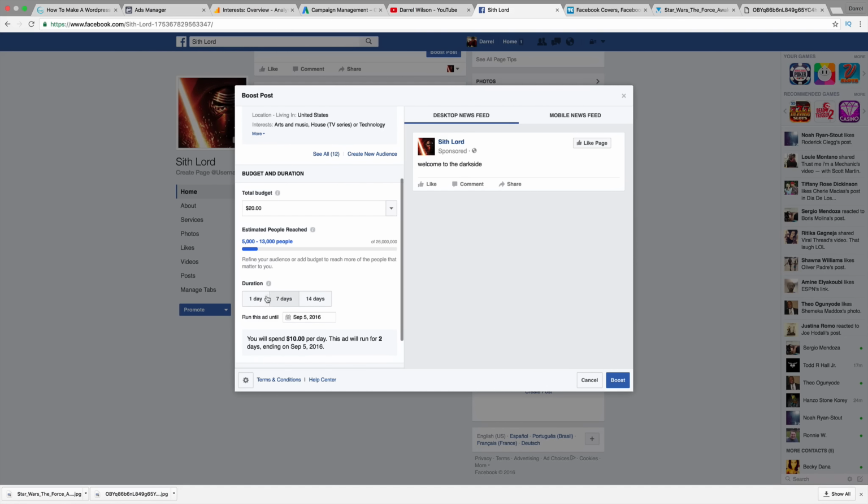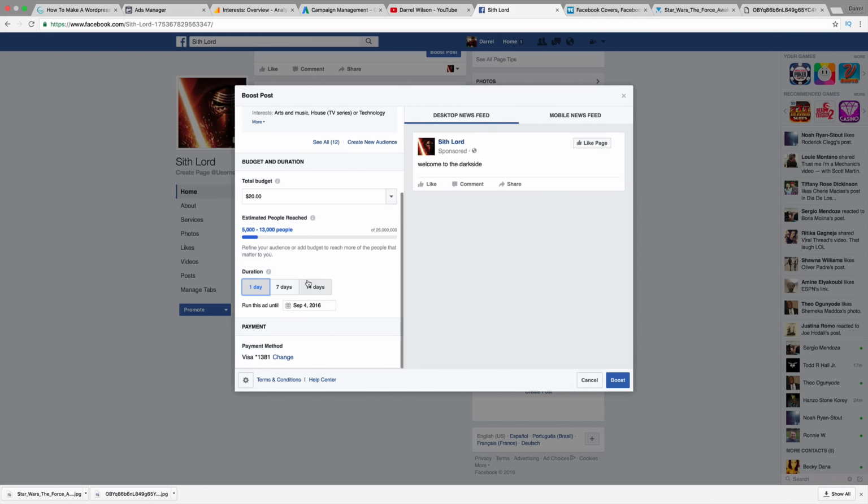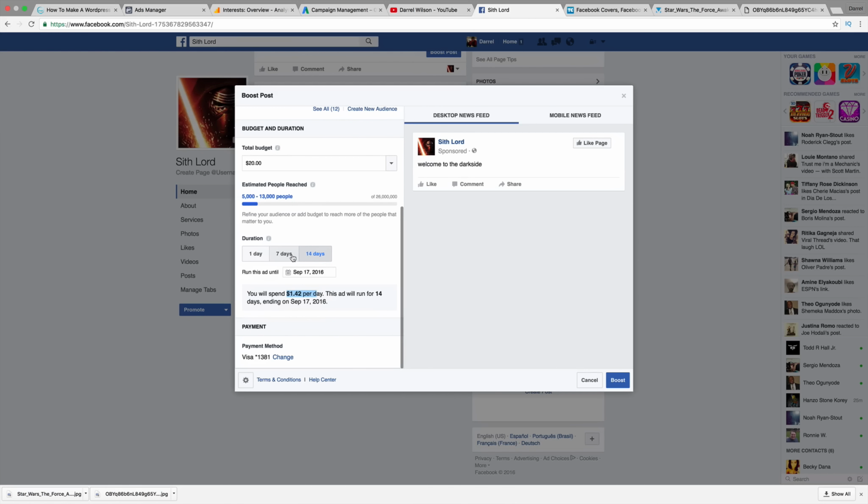So how long do you want this ad to run? Well, maybe 1 day, maybe 7 days, maybe 14 days. You can go ahead and select that. Now, Facebook will actually spread your budget over these amount of days. So for example, you see 7 days right here. You will spend $2.85 per day. But if I do 14 days, it's getting lower because it's trying to spread my budget throughout all of those days. Okay. So maybe I'm just going to say I want it for 7 days. So every day I'm going to spend around $2.85.